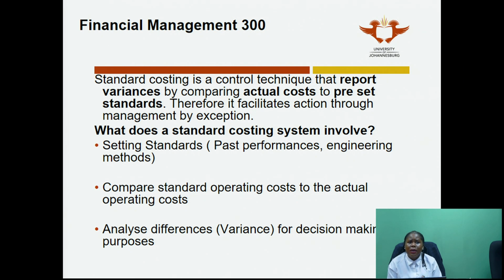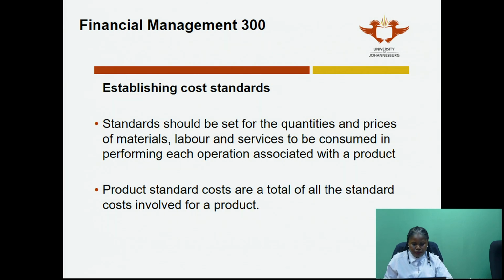And then you need to be able to take that simple calculation and analyze it so that you can make decisions. You need to say, why is this favorable or unfavorable? Why did I get a deviation? Why is there a variance in the first place? You need to be able to analyze that for decision-making purposes. Remember, I said standard costing in the very beginning is used as a decision-making mechanism by management. So whatever it is that you do, you need to be able to assist and aid people in making decisions.